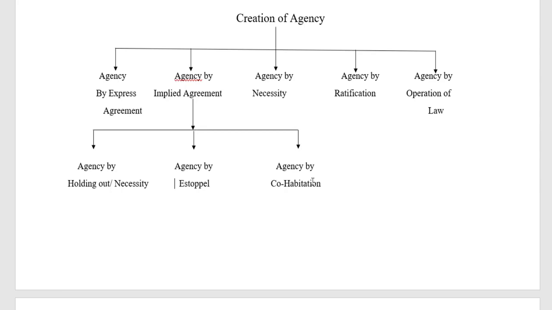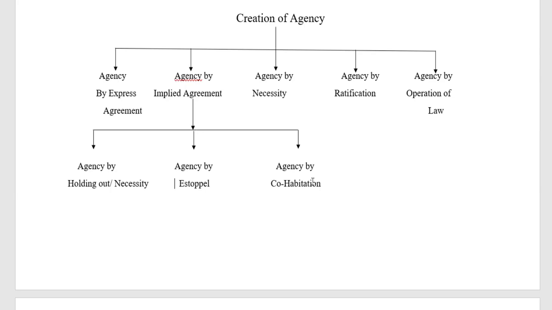The act, conduct and behavior of the principal, the husband, is such that society has believed that a certain lady is the wife of a certain person, believing in the past conduct of the principal and the wife, and with regard to